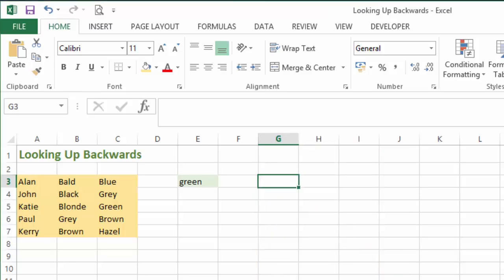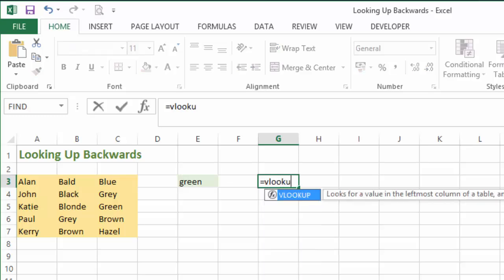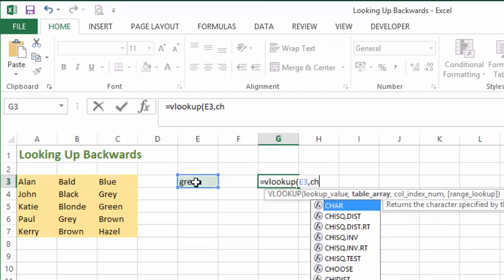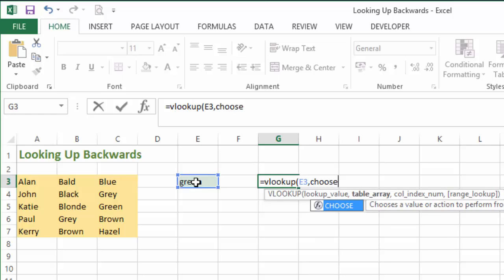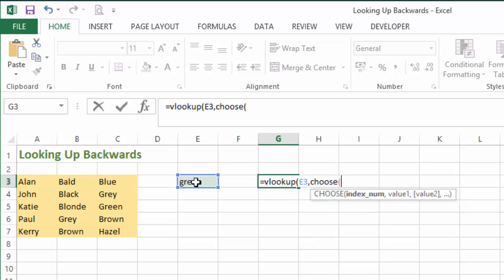So let's take a look at that in action and incorporating it into the VLOOKUP. Okay, so equals VLOOKUP, open brackets, just as we started before. We're going to look at this as our lookup value, comma. Now we're going to introduce the CHOOSE option, open brackets. Now the index number, this is where it gets a little more tricky. Dead straightforward. Once you follow it, you'll have it forever.